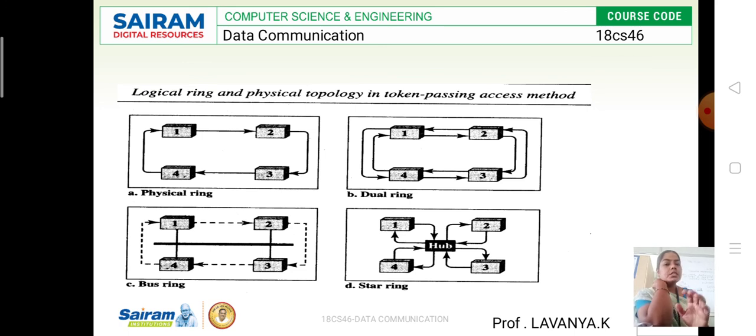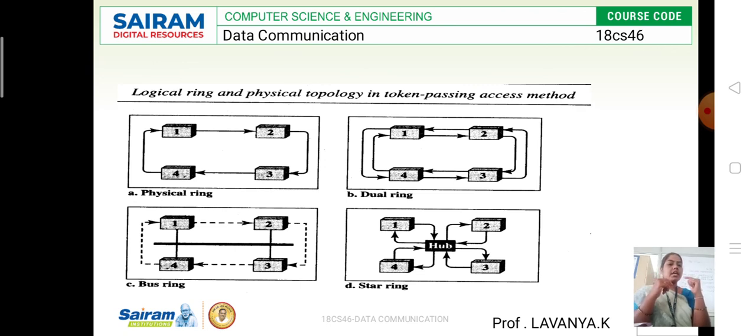Then the bus topology, which uses only one cable channel, a single channel, which we call the bus. Actually a bus is a collection of wires, but when we discuss data communication, it is a single wire to which multiple stations are interlinked.